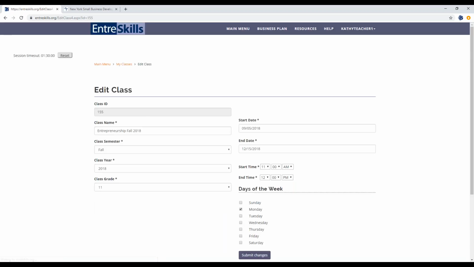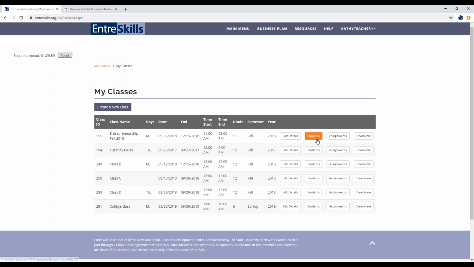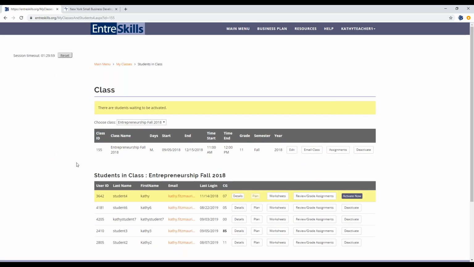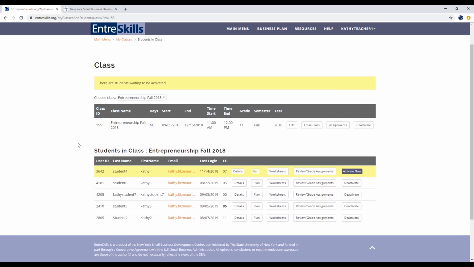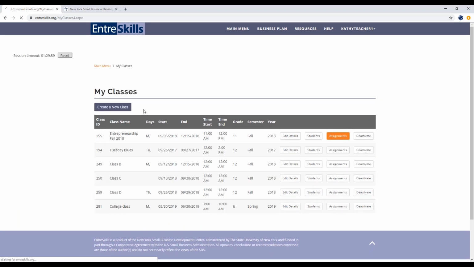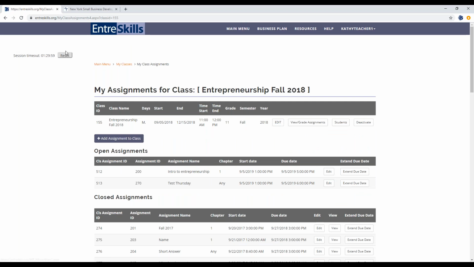The class details just tell me what the class name is, the start and end date, just basic information. Students links to the list of students that are in each class. Assignments will link to the assignments that you've assigned for each of the classes.